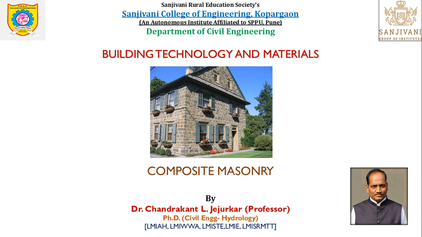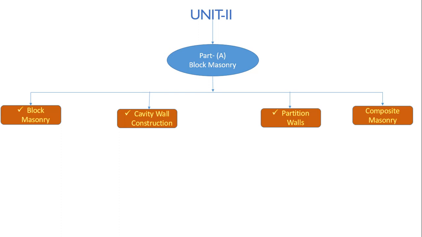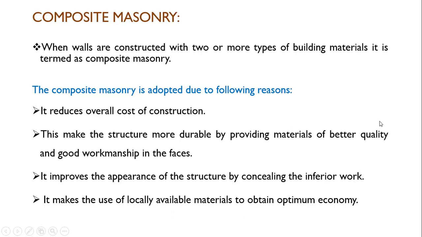In this video we shall discuss composite masonry. Under this unit 2 part A we have already discussed block masonry, cavity wall construction, partition walls, and now we'll discuss composite masonry. So what is composite masonry? When walls are constructed with two or more types of building materials, it is termed as composite masonry.